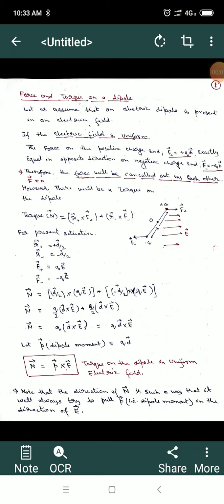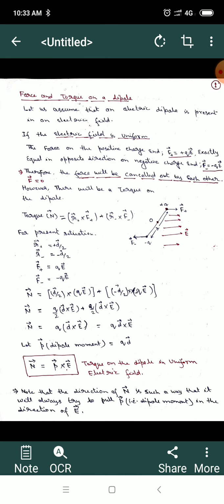Good morning, students. So today I will discuss force and torque on a dipole. As we have discussed in my previous lectures, I have described the basic properties of dielectrics: the basic definition of polarization and induced dipole moments. Then I have discussed some polar and non-polar molecules.